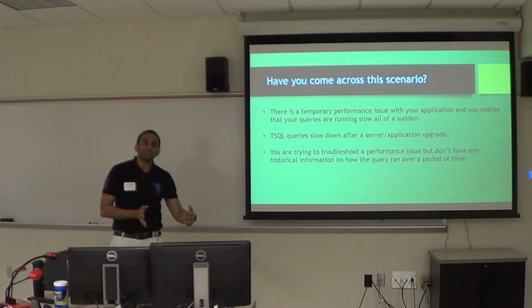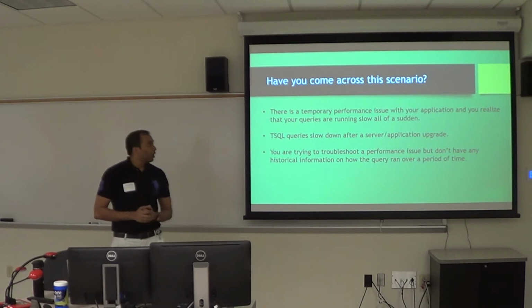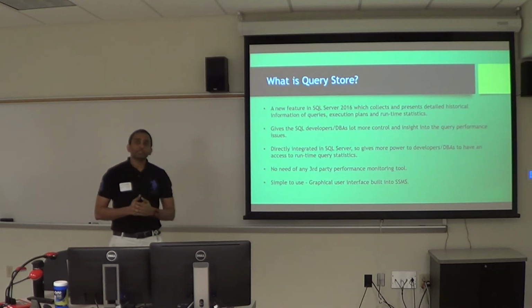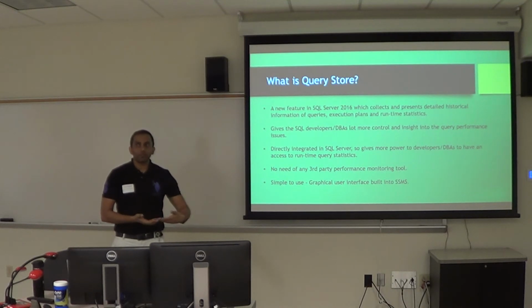So you don't have that history for a long period of time. That's where Query Store comes into the picture. It captures a history of all the queries and all the stats you are running across your SQL Server, and it stores it on the disk itself. So you never lose track of your history.